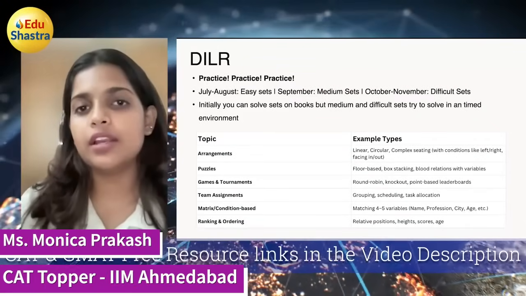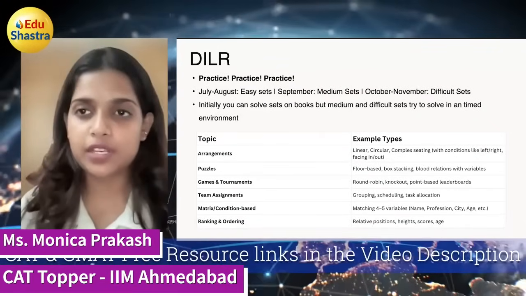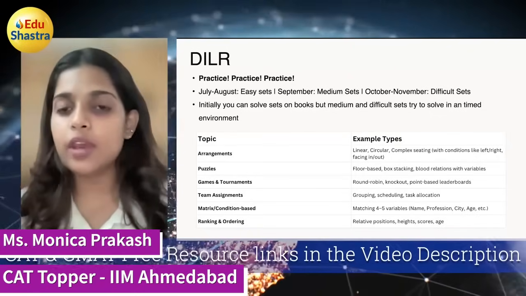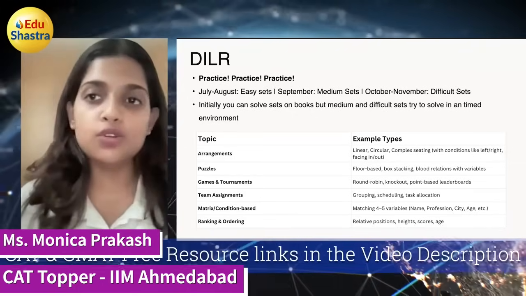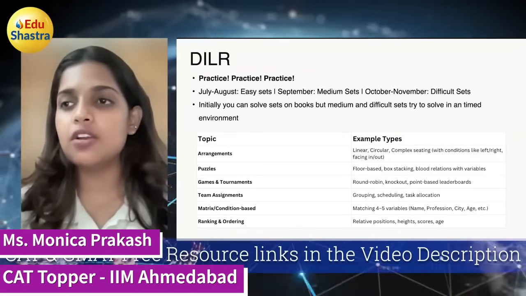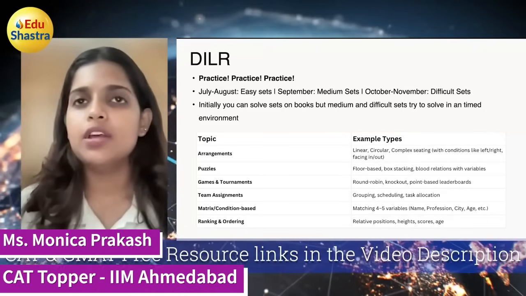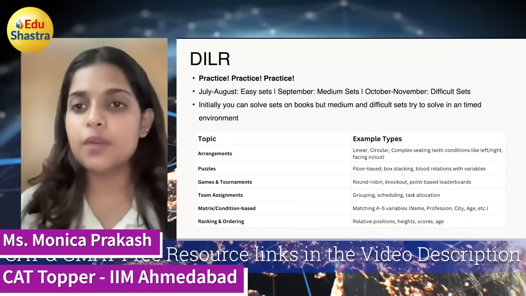DILR is something that can be aced only when you solve multiple types of sets, because there is no specific formula for this section. It is not like Quant where you have specific chapters and specific formulae and you use them here. Most of these DILR sets are combined. Most of them are mixed sets in the final exam. So you won't be asked on a specific topic. So you have to start practicing.